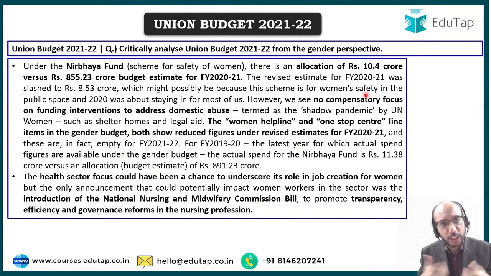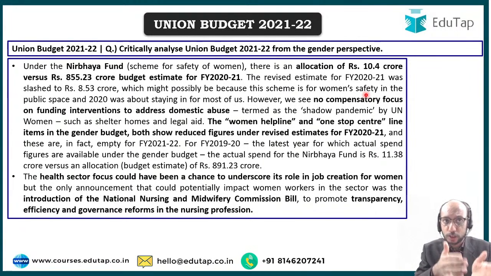We have eulogized our healthcare professionals. We have said that they are warriors. We have said that they are the backbone of the country in such a scenario. Despite all of that, and knowing that the nursing profession has a lot of women, right? We could have done something more for that sector.